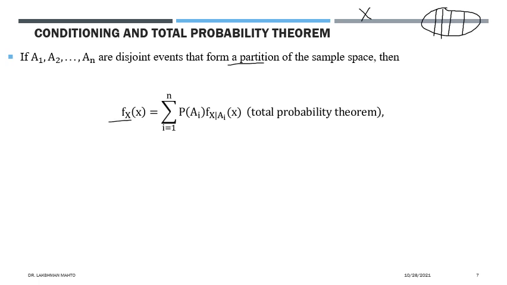The derivation of this is not much difficult. You can derive it from the law of total probability. What was the law of total probability? It says that here is a sample space, and you have a partition of that sample space.